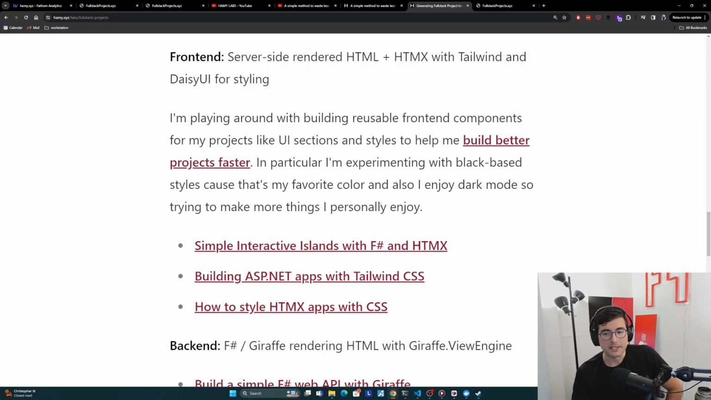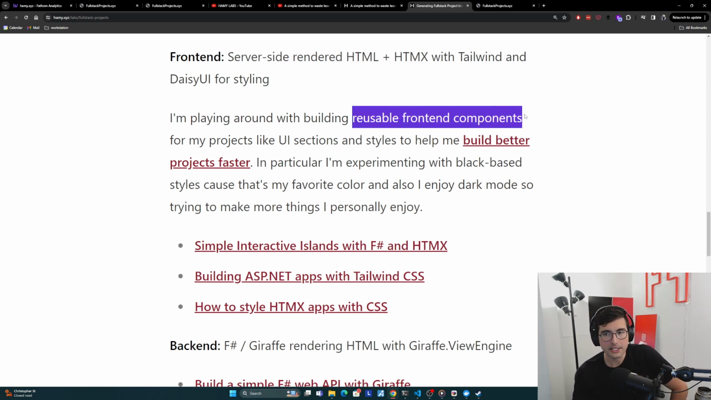And I have a ton of different deep dives into this stuff that I've done in the past several months. In particular with this build, I'm playing around with building more reusable front-end components for me so that I can build faster, things like nav bars, things like grids of cards, stuff like that. As I build projects, I want to build up a library of these so that the next projects that want to use stuff like this can do it that much faster and easier.